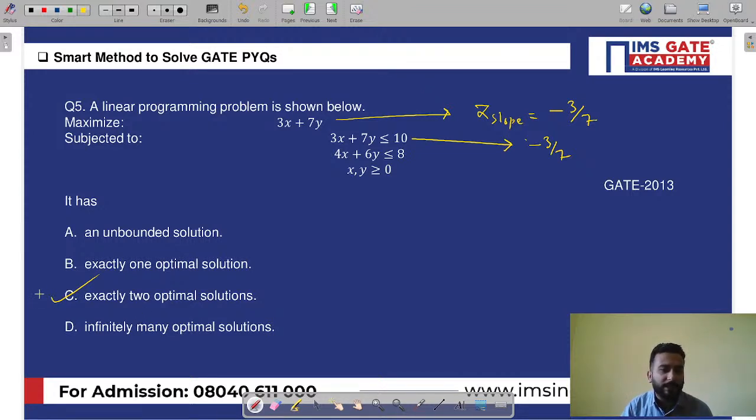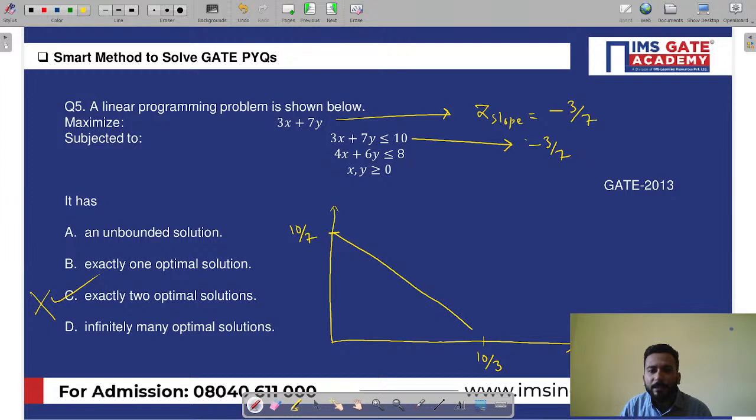It is wrong. Yes, it is not the correct answer. Why? See, I am going to show you. Don't worry, I am going to tell you. See, if you plot the first constraint, here it is 10 by 3 and here it is 10 by 7. And if you draw a line, it will be something like this.